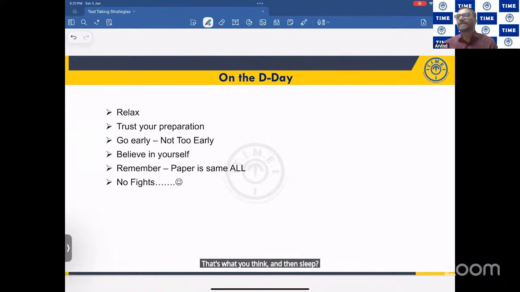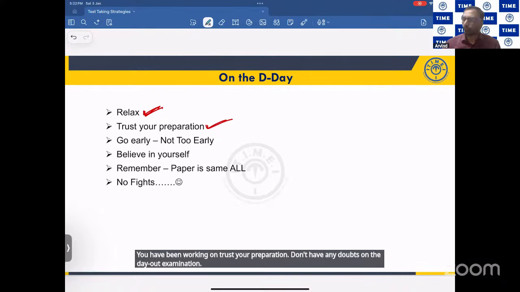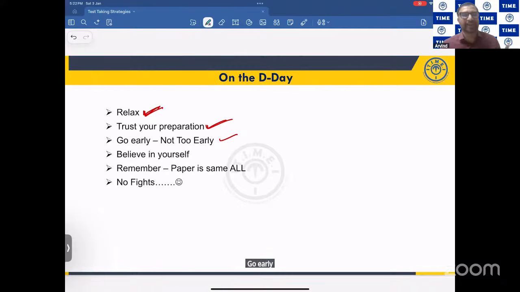And on the day of the examination, what should I do? I am telling, very easy to say, difficult to implement. But on the D-day, on the day of the examination, relax. Try to relax. Relaxing is very, very important. Be cool. You have been working hard. Trust your preparation. Don't have any doubts on the day of the examination. Go early. Don't go too early.